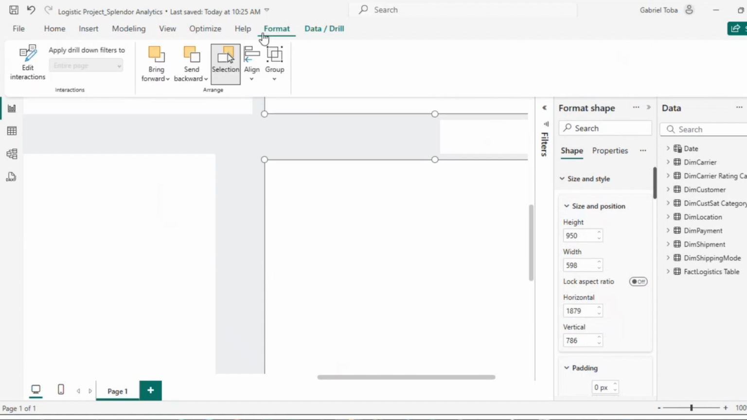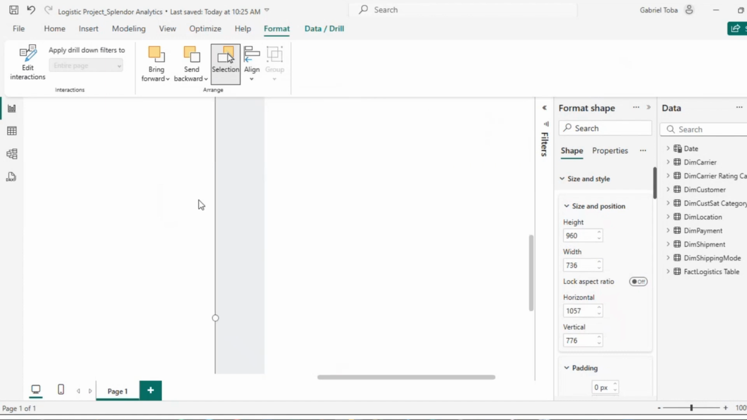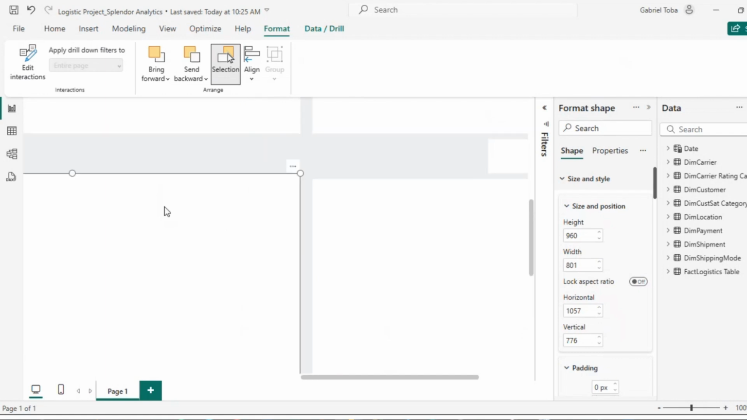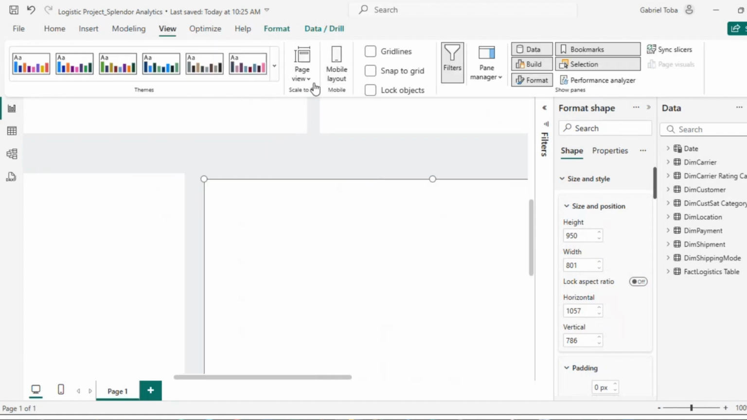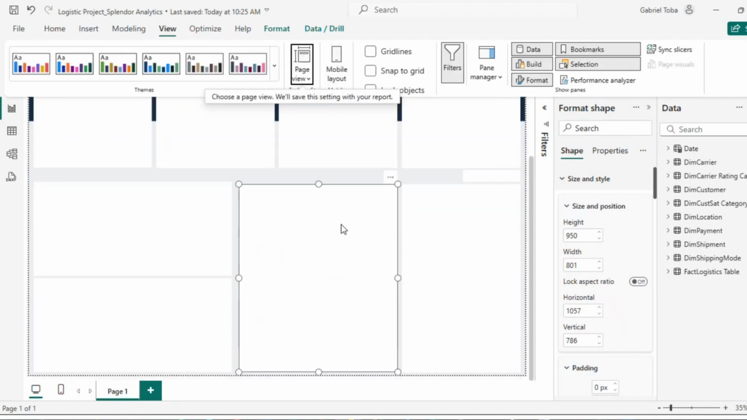Let me see if I can format to the left. One of them, okay, makes sense. I can do this using the guideline. Change that, and then reduce this. Okay, so this is what we have for now. Let me go back to this view. This is what we have for now.